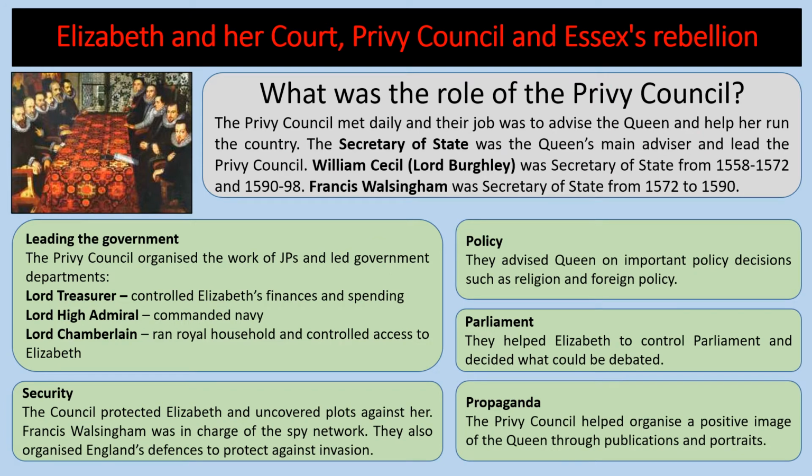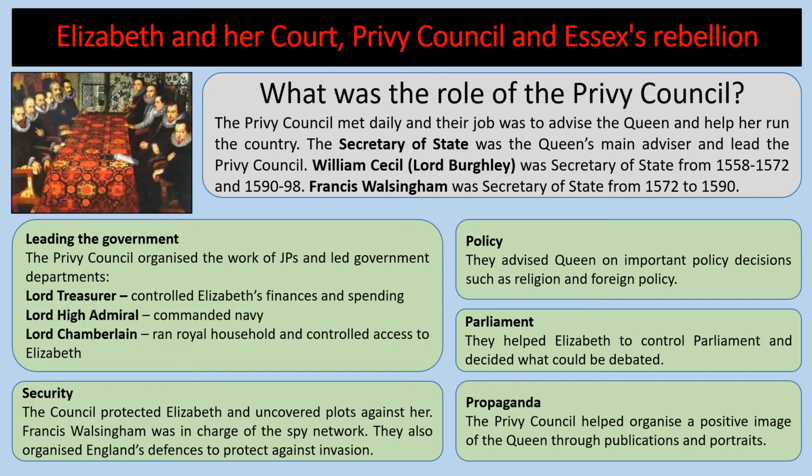So the Privy Council was really important. The Secretary of State was the Queen's main advisor and led the Privy Council. William Cecil, or Lord Burleigh, was Secretary of State from 1558 to 1572, and again from 1590 until around about his death in 1598, although Robert Cecil, his son, was stepping in as well. Francis Walsingham was Secretary of State from 1572 to 1590.